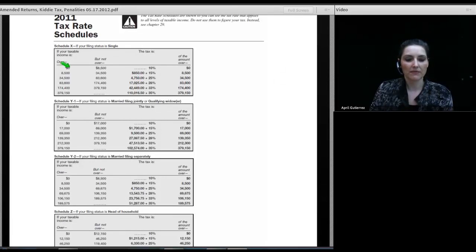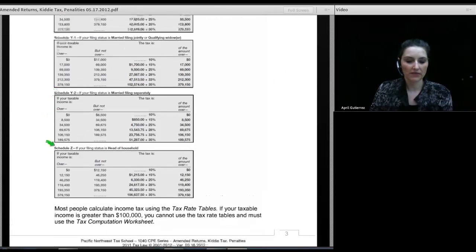And if the taxable income is, well, zero, you have no tax. You're in the 0% tax bracket, we would say. But if your taxable income is somewhere higher than zero and less than $8,500, then you would say you're in the 10% bracket. And of course, if you're doing fairly well off, you've got one of those nice executive type jobs with big paychecks, so that your income is over $379,150, that is your taxable income shown on line 43, then you would say you're in the 35% bracket. So that's how those tables work, and it's just a common question I get.